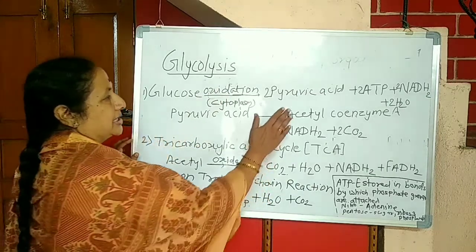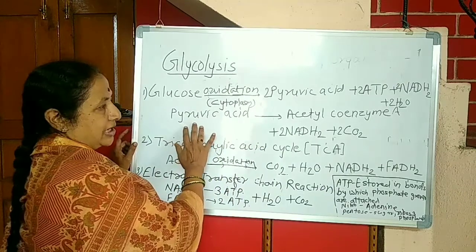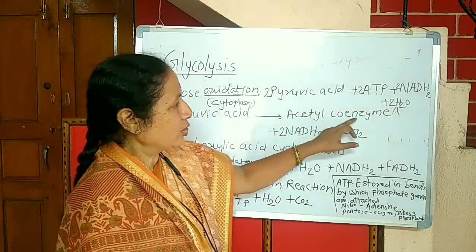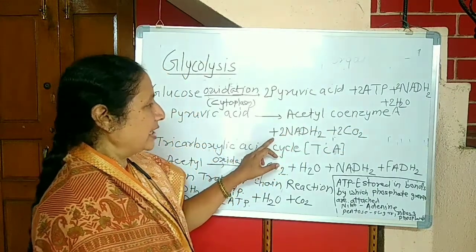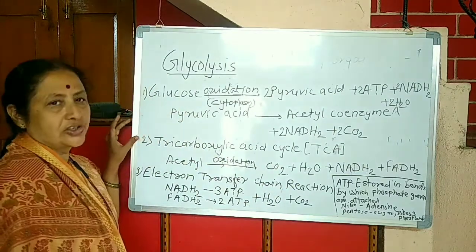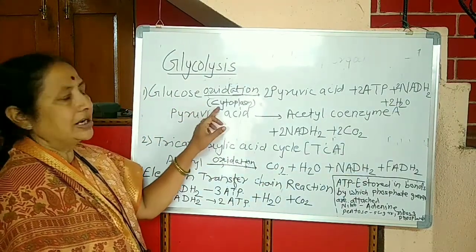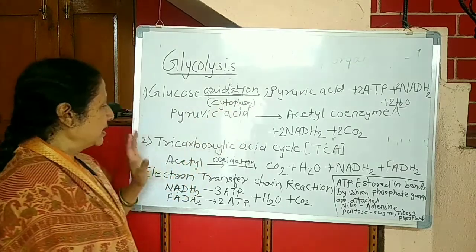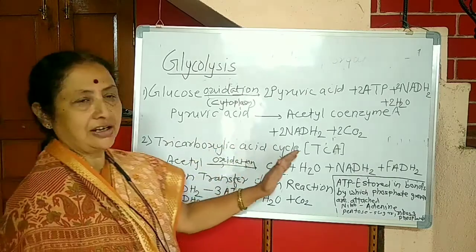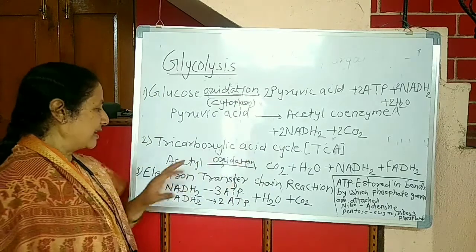Then the pyruvic acid, a 3-carbon compound, is converted into acetyl coenzyme A, NADH2 and CO2. This is the first step, called glycolysis, and as I told, it occurs in the cytoplasm. The second step is the tricarboxylic acid cycle, also known as the TCA cycle.